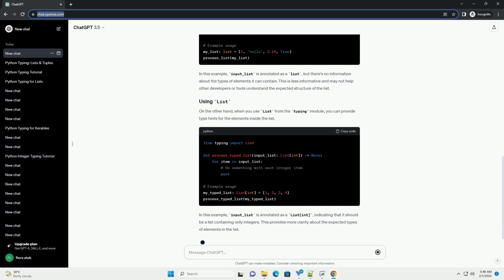On the other hand, when you use List from the typing module, you can provide type hints for the elements inside the list. In this example, input_list is annotated as List[int], indicating that it should be a list containing only